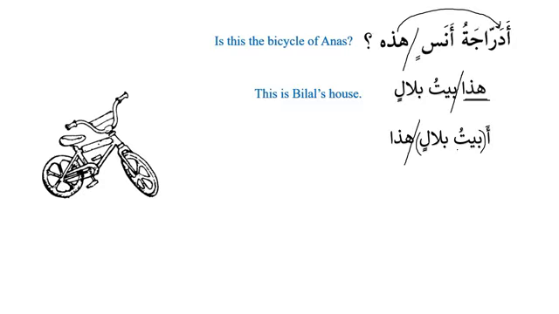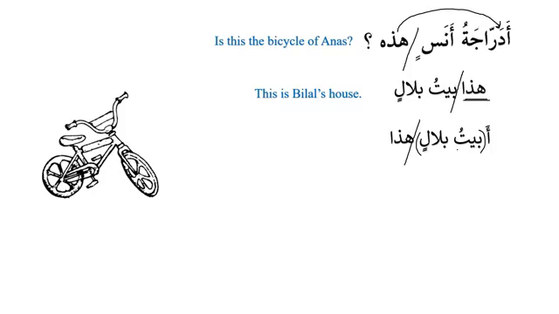So when I say this is the house of Bilal, does it make any sense? In English, when you say is this the house of Bilal, it will not make any sense, because you're saying is, and then you're saying this is the house of Bilal. So then the meaning is not clear.